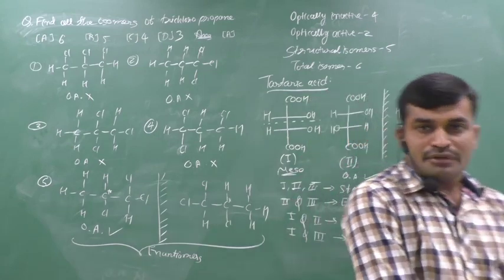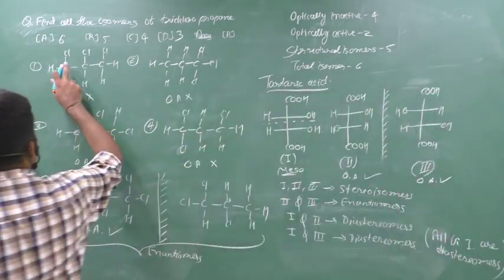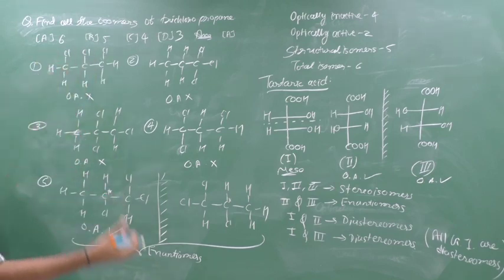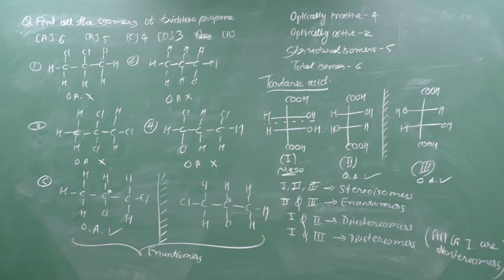First possibility which we can think here is 3 chlorines are present on 3 separate carbons. Clear? Now if you think about whether it is optically active or inactive, therefore you can say that it is 1,2,3 trichloropropane.